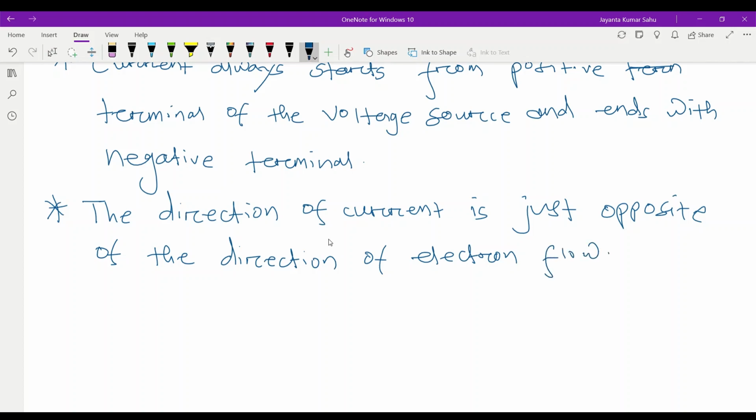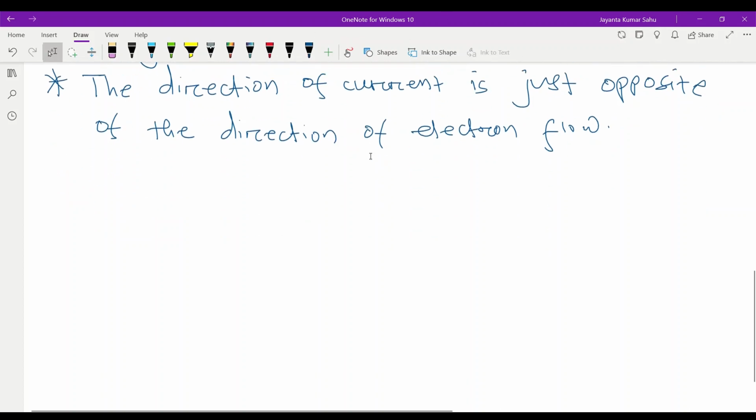Again, current can be classified into two types. One is direct current, another is alternating current.